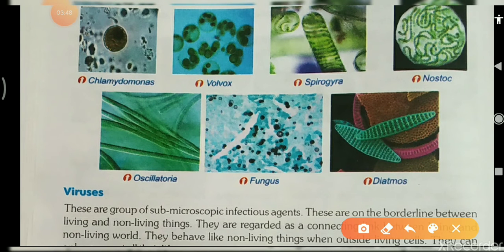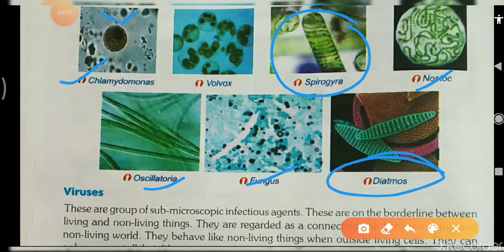First one is chlamydomonas. Chlamydomonas is oval in shape, and a whip-like structure is present. It is not shown clearly here. And volvox, spirogyra. Spirogyra you can easily see in ponds, lakes, oceans also. Nostoc, oscillatoria, fucus and diatoms. Diatoms is also very tiny. You cannot see it with your naked eye. With the help of a microscope only you can see these organisms.